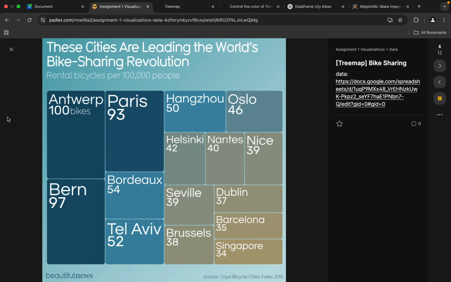This is my proof of doing part one for the data visualization homework. So the first graph I chose to recreate was the tree map on bike sharing, which you can see right here. And then the tool I was using, I chose Matplotlib.